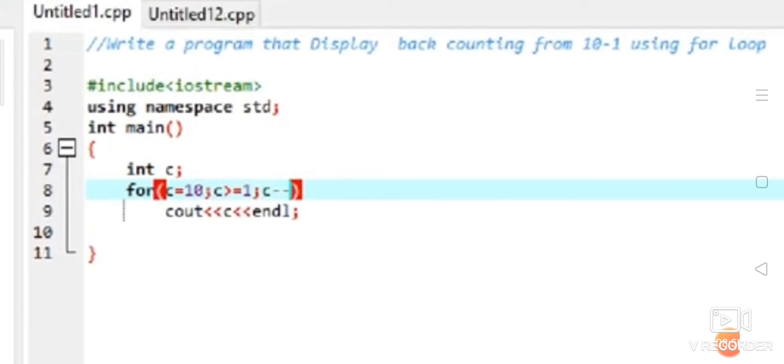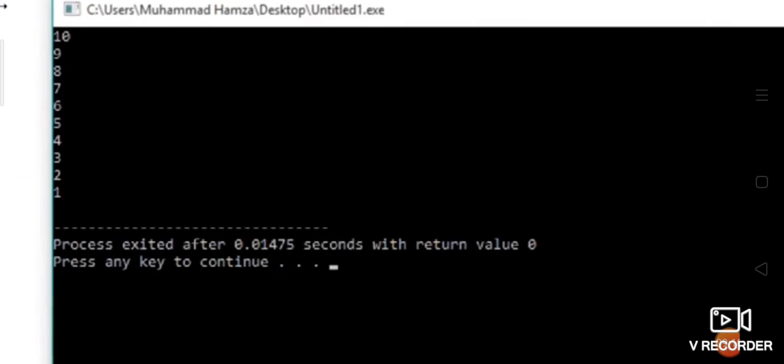C greater than or equal to 1. And similarly, you want the numbers to be printed like 10, 9, 8, 7. So you need to decrement the value. So you don't go for the increment operator, you go for the decrement operator. So it's not C++, it's C minus minus. Then you have a cout statement to print the C value on the output screen, and you know what endl does. See the output screen: 10, 9, 8, 7.